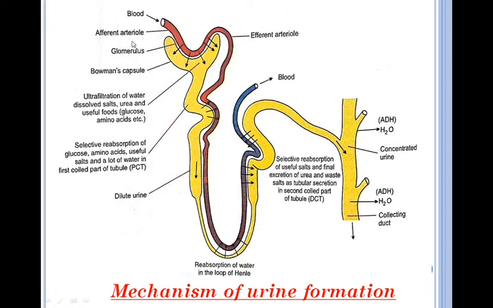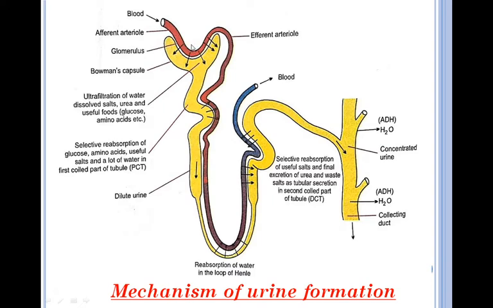Now students, you can see from this figure that the afferent arteriole, which is the branch of the renal artery, carries the oxygenated blood into each kidney, which enters into the nephron, and inside the nephron it reaches the cavity of Bowman's capsule, where it divides and redivides to form a cluster of capillaries called glomerulus, and comes out in the form of the efferent arteriole. This afferent arteriole is broad and this efferent arteriole is narrow.